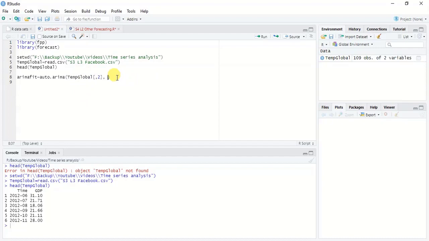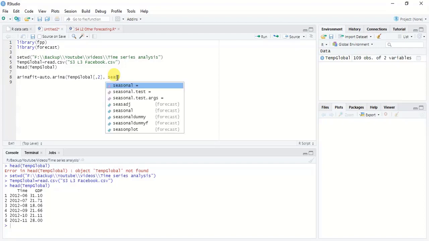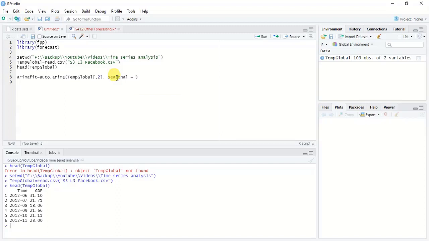So we know that these stock market values don't have a seasonal pattern. Therefore, we give the seasonal argument as false.